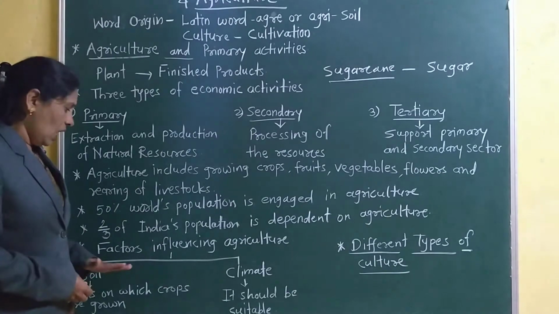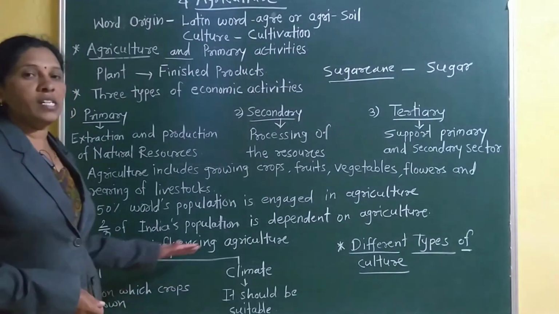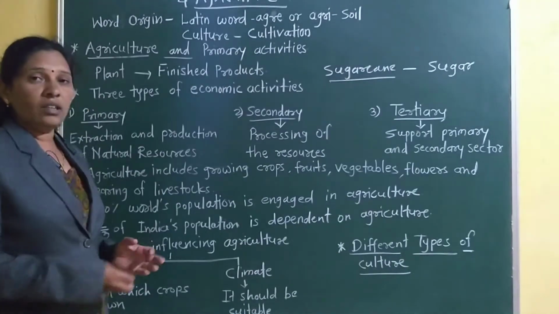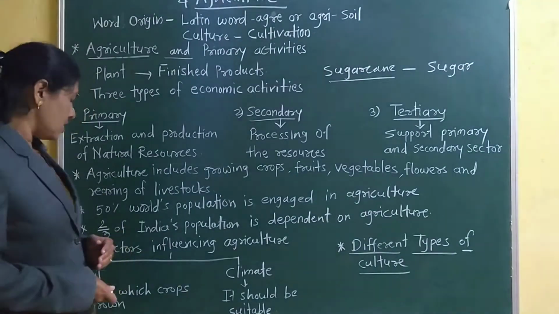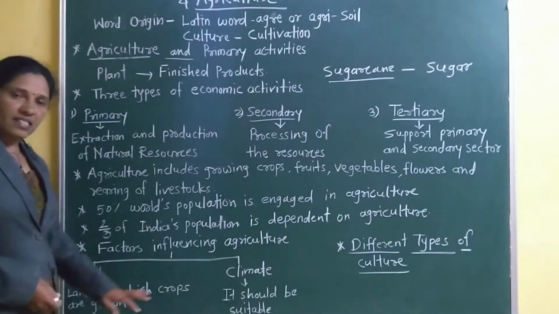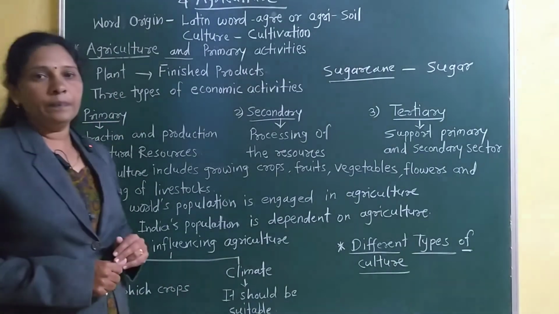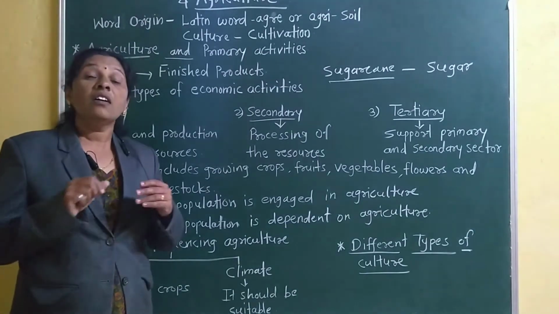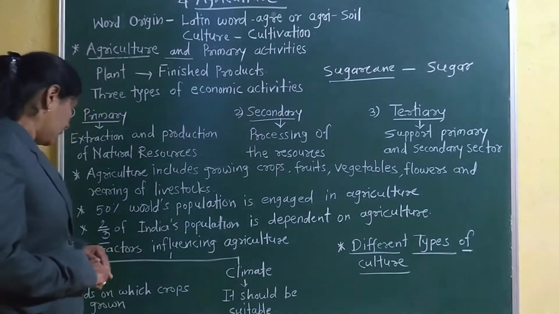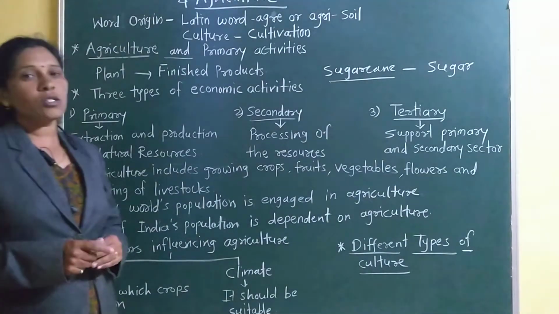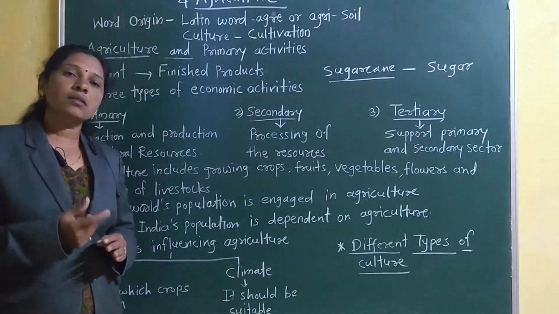Now we will see the factors influencing agriculture. Which factors affect agriculture? The first one is soil and the second one is climate. For agriculture we need fertile soil. The land on which crops are grown is known as soil.